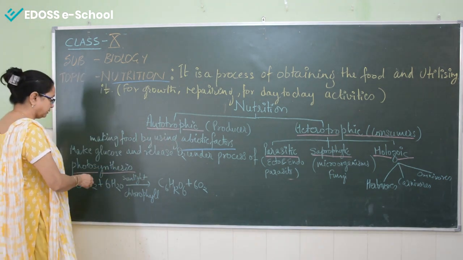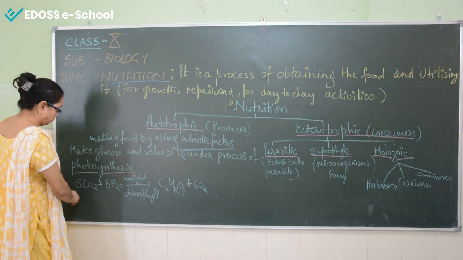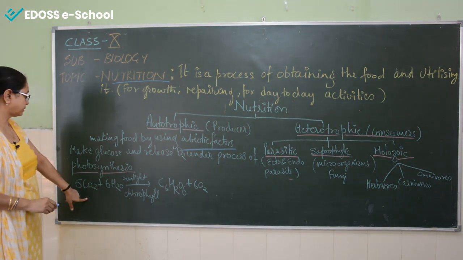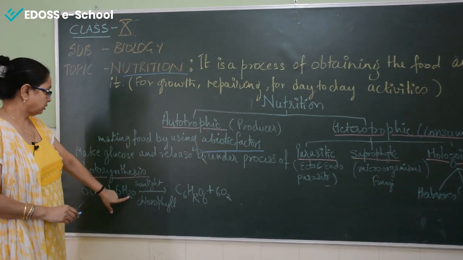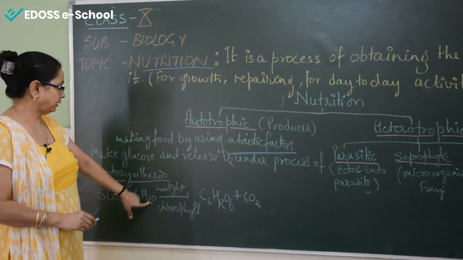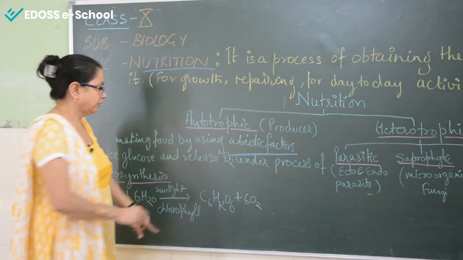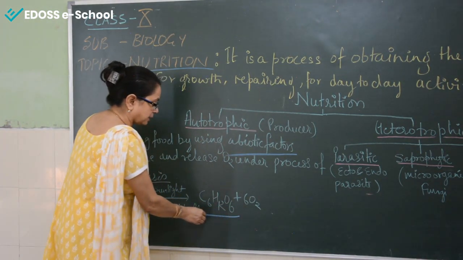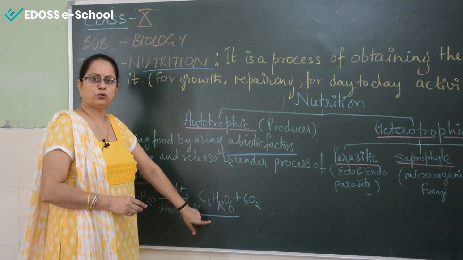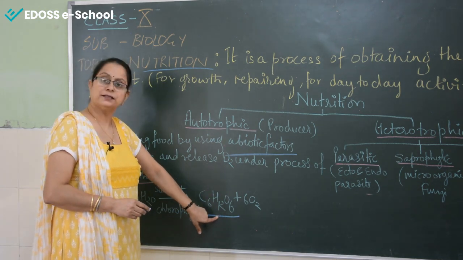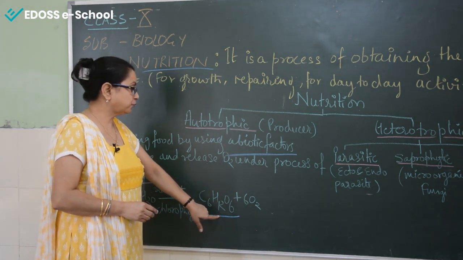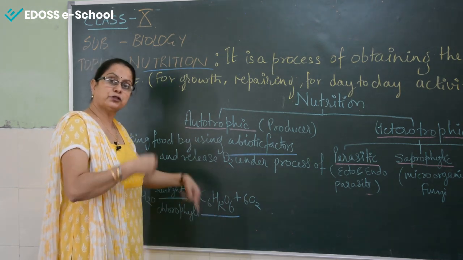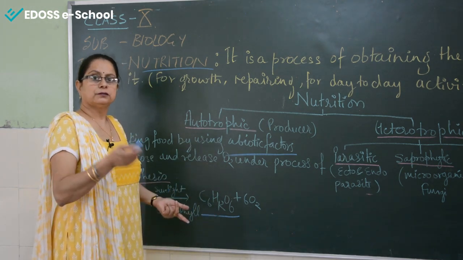Now this is the main equation related to photosynthesis. That means when carbon dioxide combines with water in the presence of sunlight and chlorophyll, then this C6H12O6 is what? This is glucose. Glucose is formed, and this is the food that we all require. Our life depends on this food. This is glucose and it is stored in the form of starch.